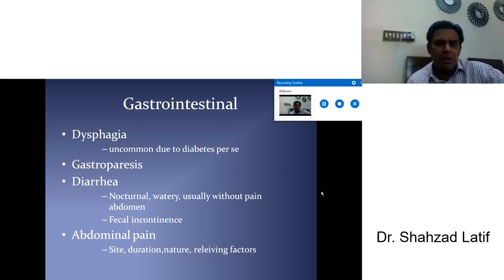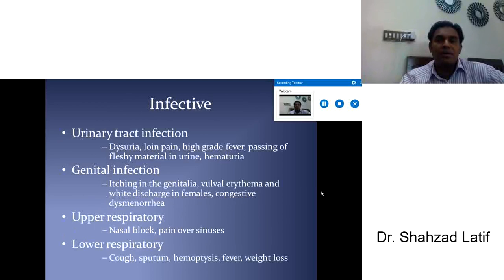Abdominal pain, that may be dull pain, that may be sharp pain, and any specific cause or unknown cause, is a complication of diabetes mellitus. So always ask about the site, duration, nature, and any relieving factor.